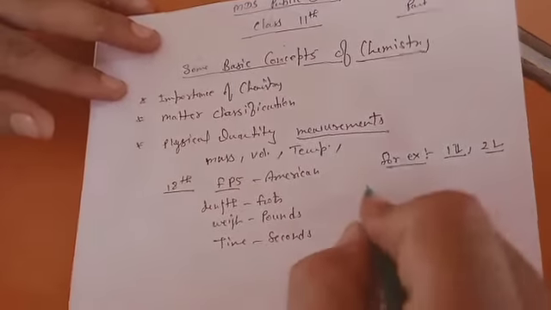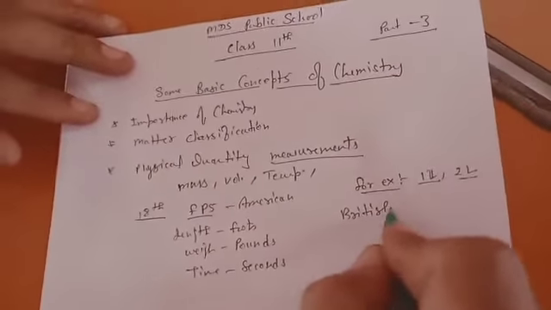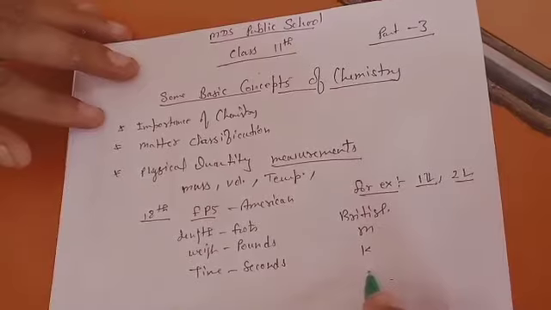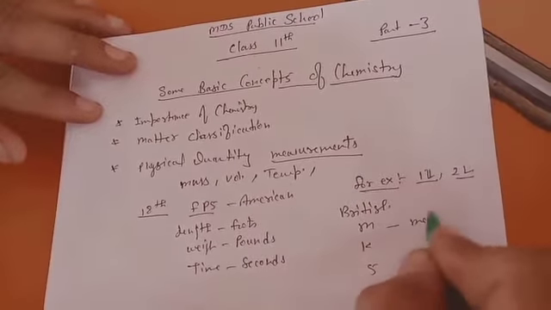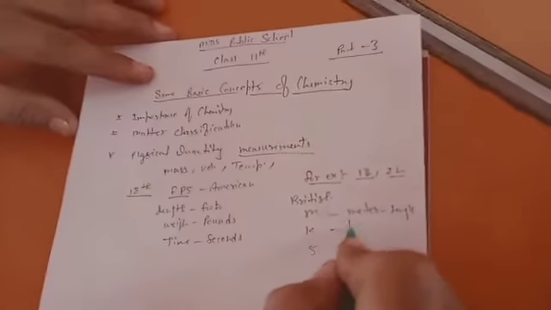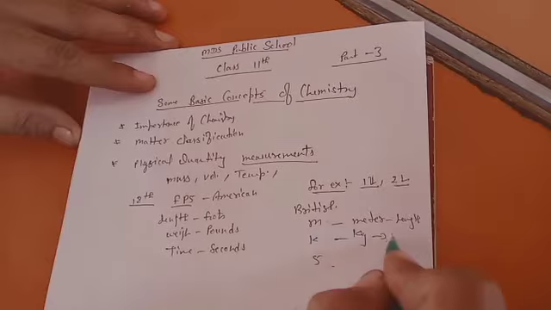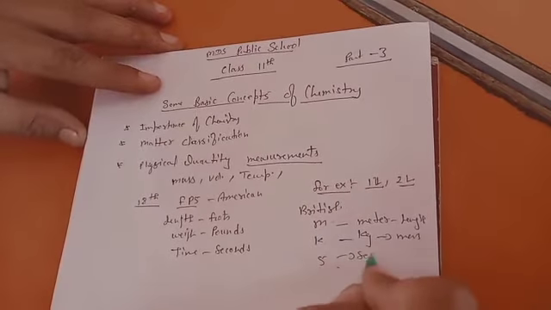But the British system at that time followed the MKS system. That is to say, distance or length is measured in meter, mass in kilogram, K stands for kilogram, and time in second.